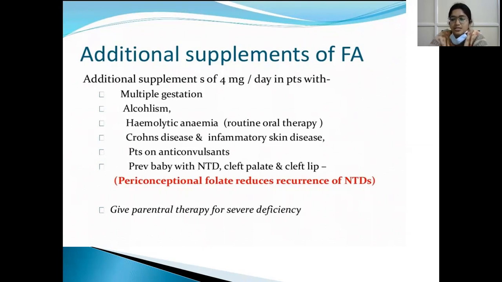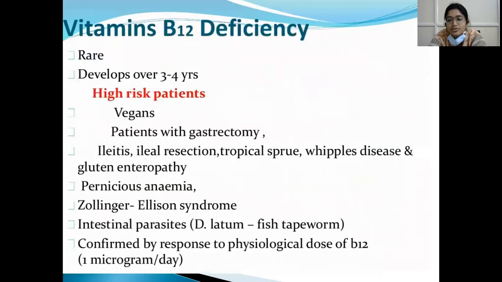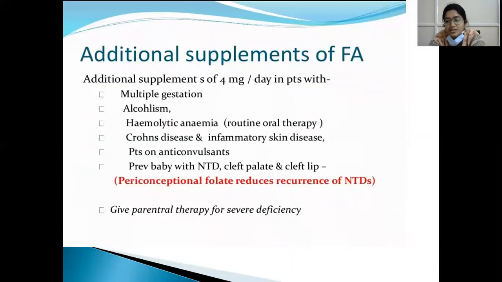So there are two conditions, that is prophylactic and therapeutic folic acid. In prophylaxis, we will give only 4 milligram of folic acid, and in therapeutic indications, that is in a patient with a previous baby with neural tube defects or cleft lip or cleft palate, we have to treat the patient. We have to give preconceptional counseling, and 5 milligram of folic acid should be given daily to the patient prior to conception. That is therapeutic.